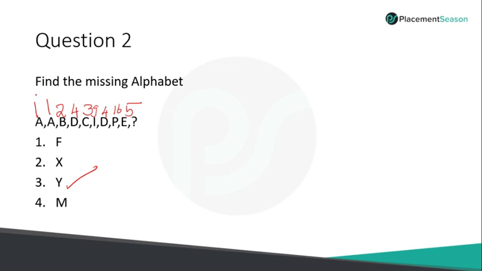What is 1 square? 1. What is 2 square? 4. 3 square? 9. 4 square? 16. So what is 5 square? 25. So mapping is like a number square. The next number is the square of that particular number. So 5 square is 25, and what is the 25th alphabet? 26th alphabet is Z, and 25th alphabet is Y, which is 25.